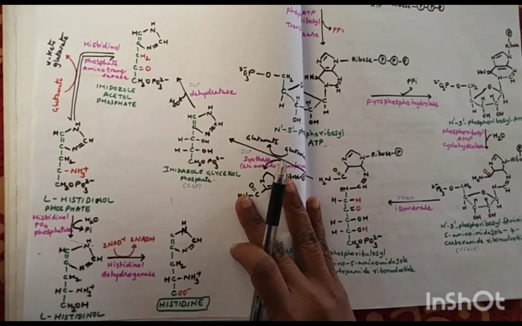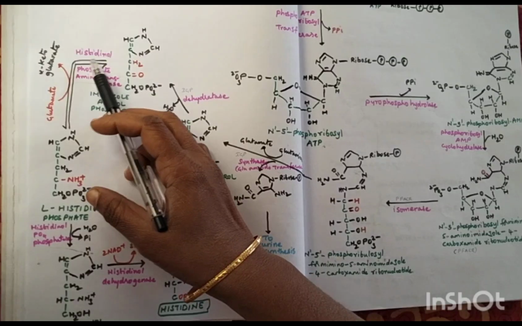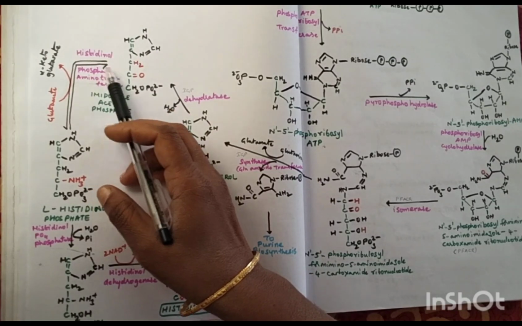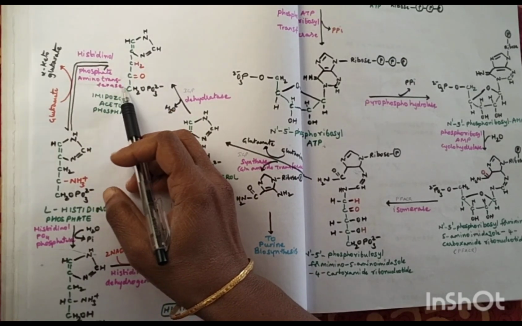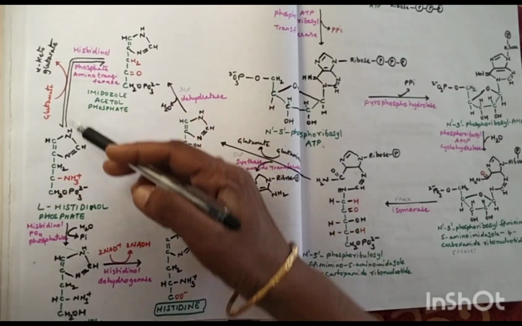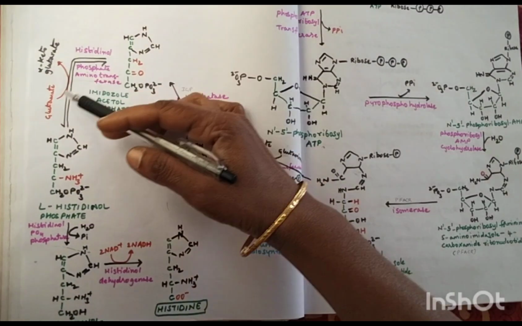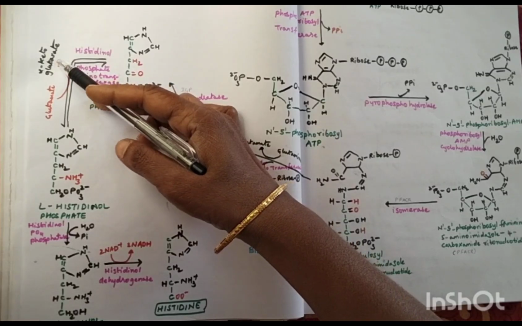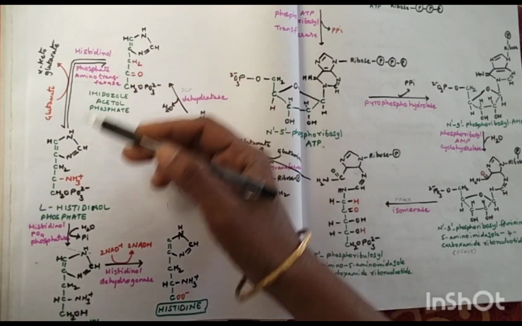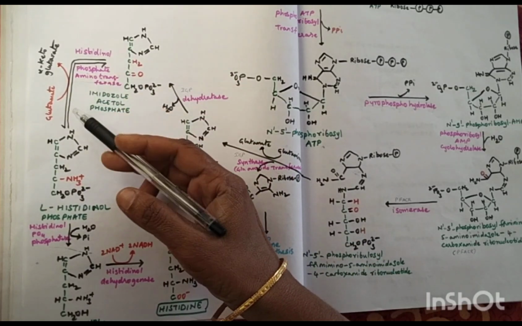This acetal phosphate, in the presence of histidinol phosphate aminotransferase, forms L-histidinol phosphate. Here, a molecule of glutamate gets converted to alpha ketoglutarate, and this is an irreversible reaction.